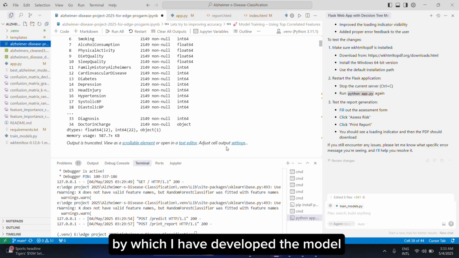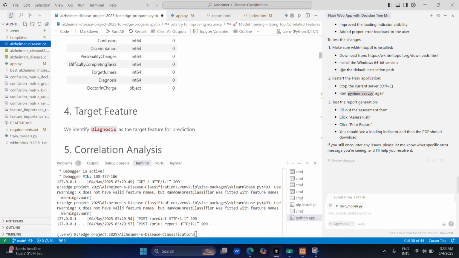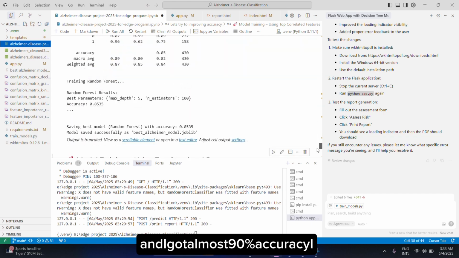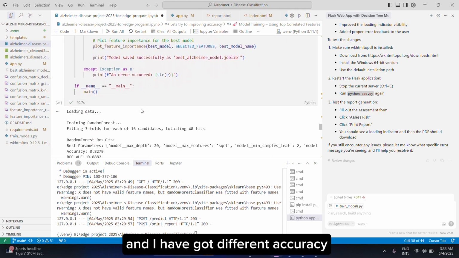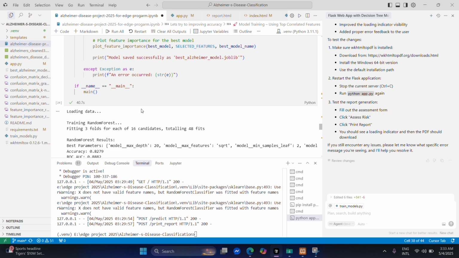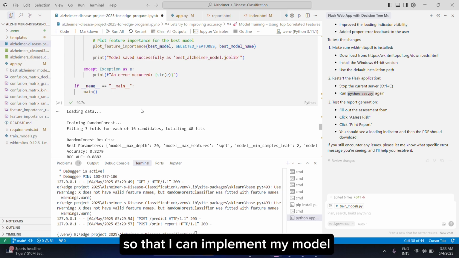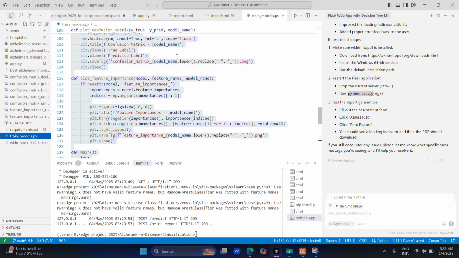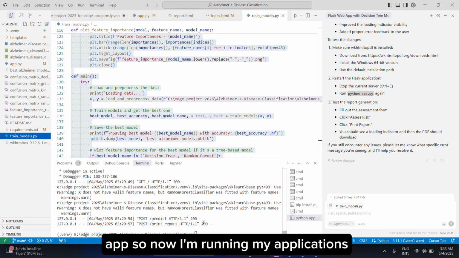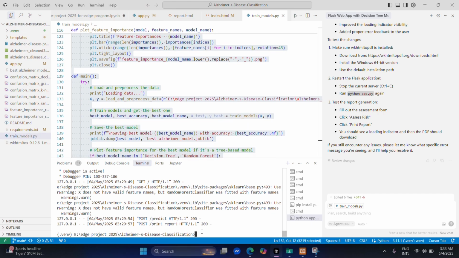by which I have developed the model, and I got almost 90% accuracy. I have tried different models and got different accuracies. My next step was to develop a web application so that I can implement my model. So I am using Flask, and I have developed an app. Now I am running my application.